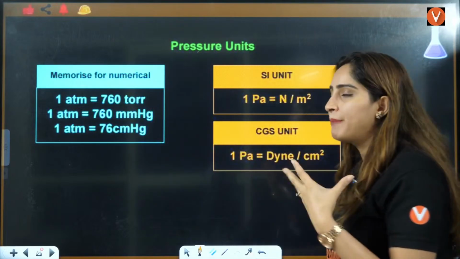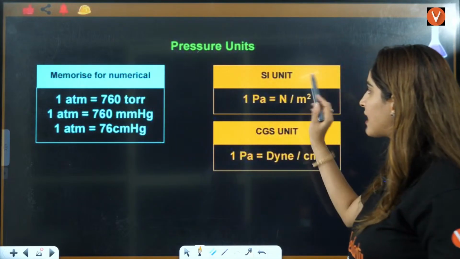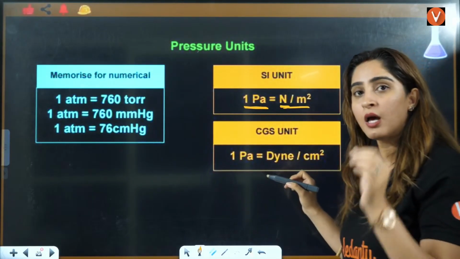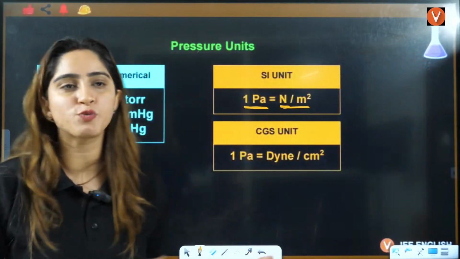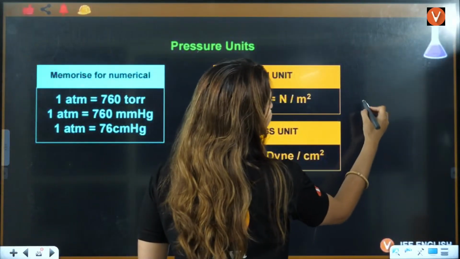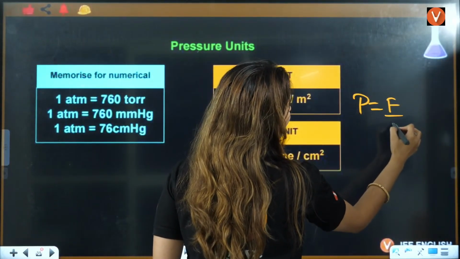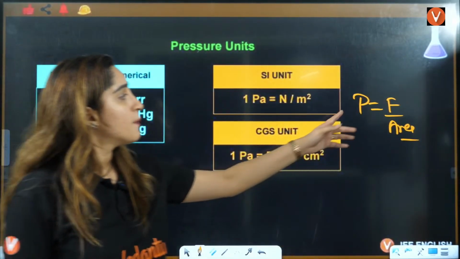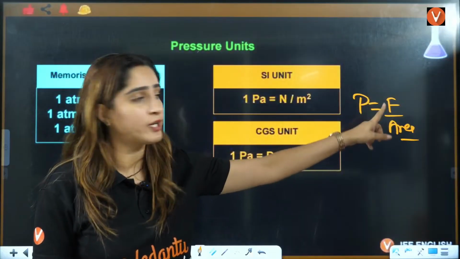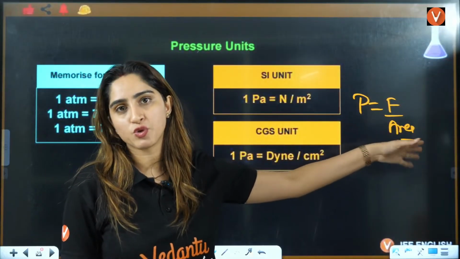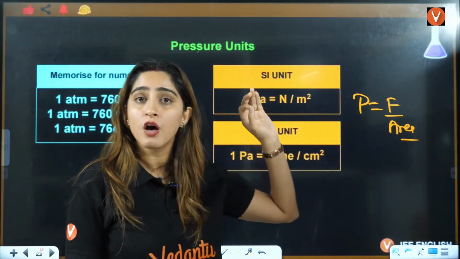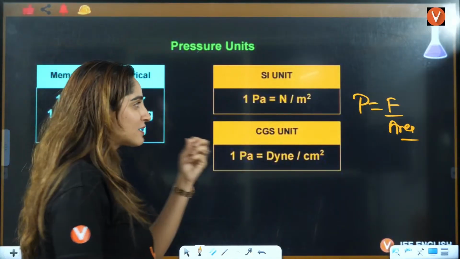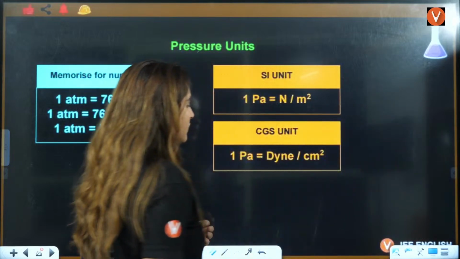That is the base thing. If you talk about the SI unit, 1 Pascal is equal to Newton per meter square. Because what is pressure? Do you know the formula of pressure is equal to force by area? This you have done in physics as well. Pressure is force, force unit is Newton, right? Area unit is meter square. So that's why 1 Pascal is 1 Newton per meter square, right? That is the value of 1 Pascal, right?